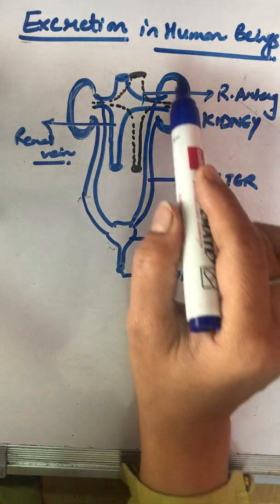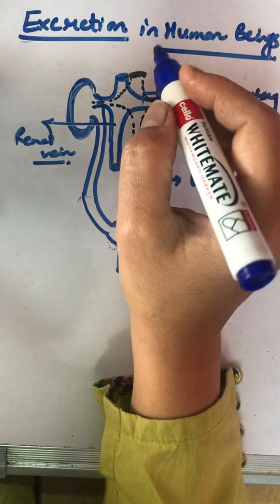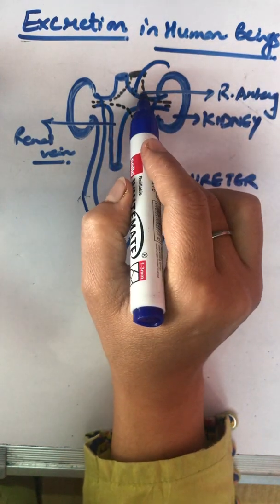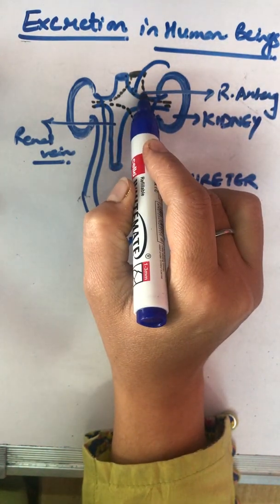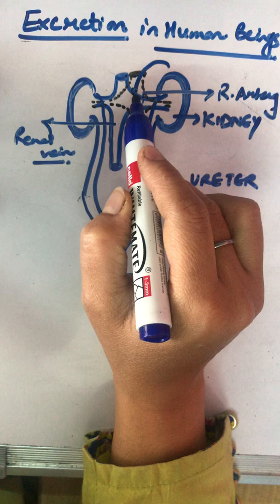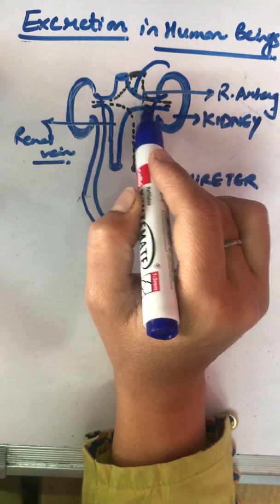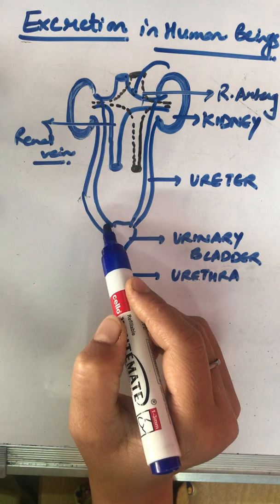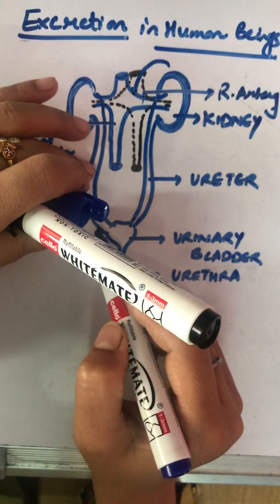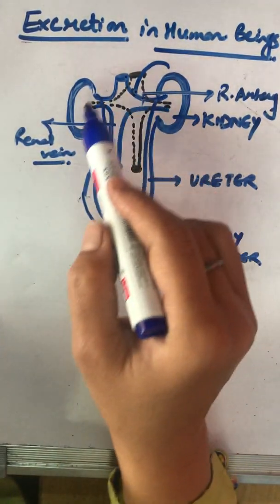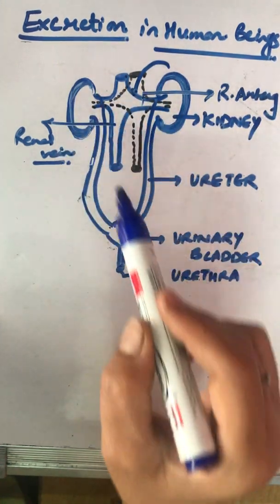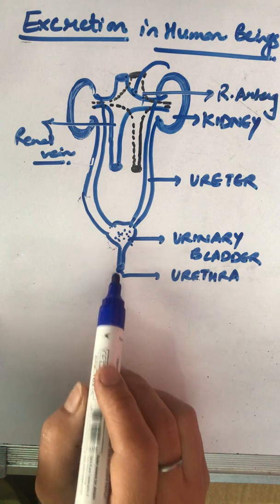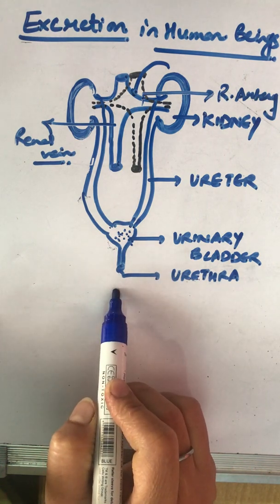The blood from the aorta enters into the kidneys via the renal arteries and returns to the posterior vena cava through the renal veins, right? And the filtered blood here is stored in the urinary bladder till it is released out via urethra.